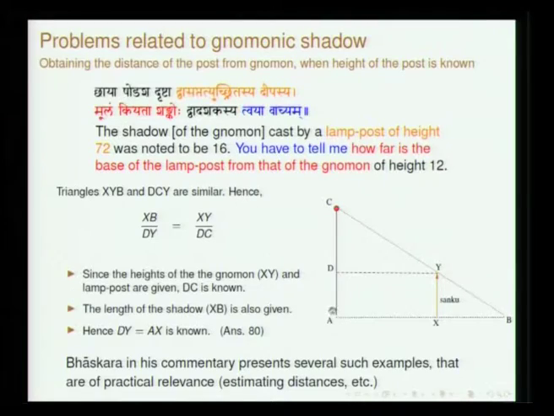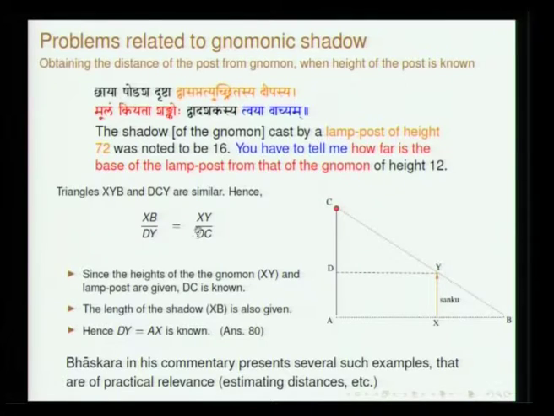The other application is very practical. Suppose you have a lamp post, and if you want to find out the height of the lamp post, you can actually measure the shadow. So, this is just a reverse problem. You measure the shadow, and hence you can calculate any other quantity. This problem has been given as an illustration by Bhaskara. He says Chaya Shodasha Drishta. So, you found the length of the shadow to be 16.